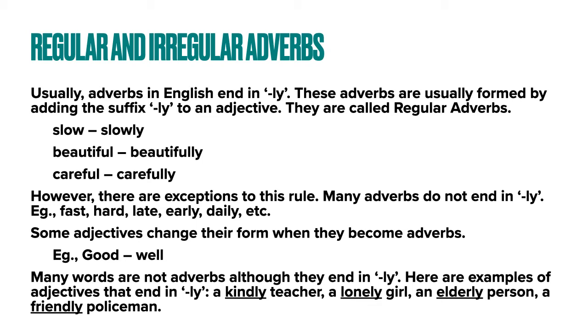Examples are slow, slowly, beautiful, beautifully, careful, carefully, etc. We know there are many such words. Even in the previous one, we saw really. The real plus ly, really. So here, slow, for example, is an adjective. Slow plus ly is slowly, which is an adverb. So these are examples of how regular adverbs are formed by adding ly to the end of an adjective.